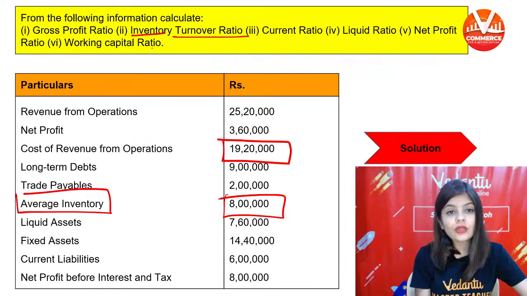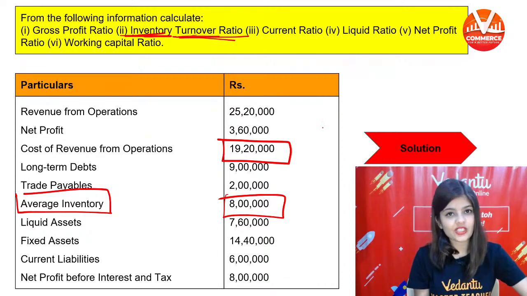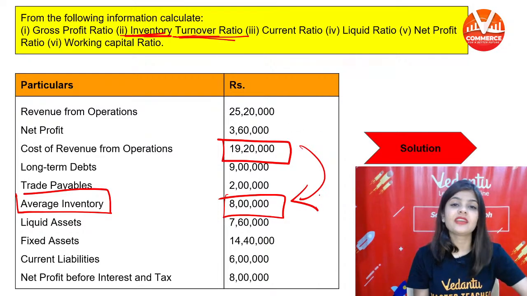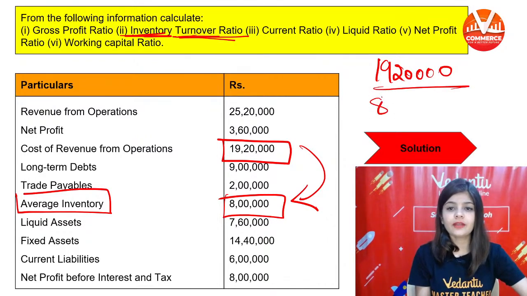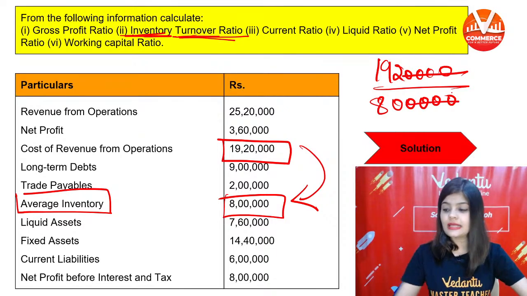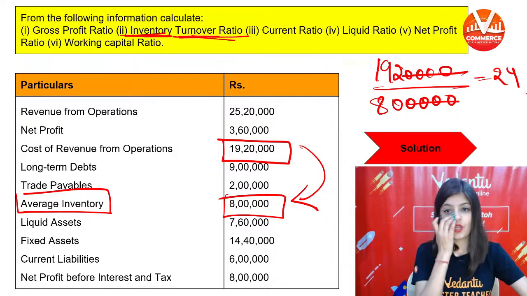So to calculate inventory turnover ratio, divide cost of revenue from operation by the average inventory. 19,20,000 divided by 8 lakh. Zero to zero cancel, 192 divided by 8 is 24.